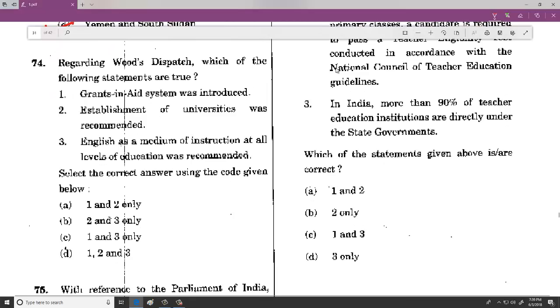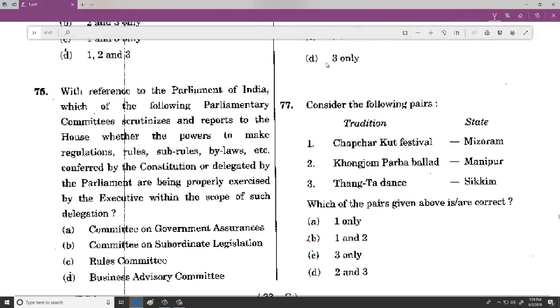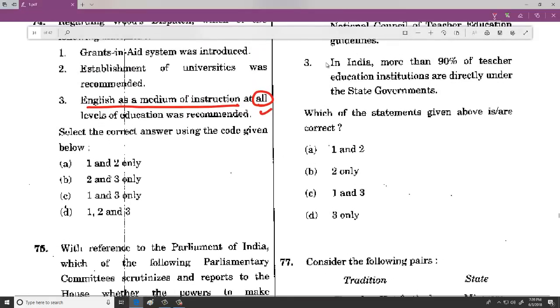Regarding Wood's dispatch, which of the following statements are true? So here, when you look at the third option, the problem with the third option is English as a medium of instruction to all. As we keep telling you every time, all, only, usually are wrong. So vernacular language was actually aimed at the primary. So that statement is wrong. So due to this the option is A only.